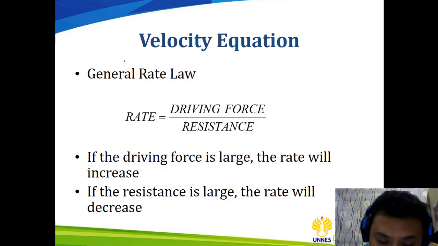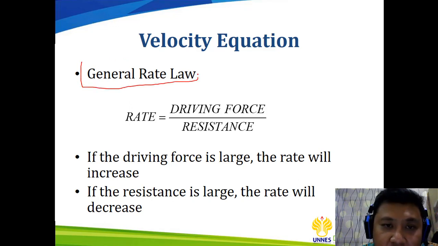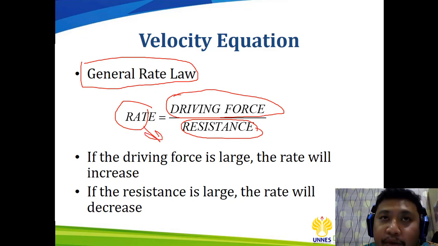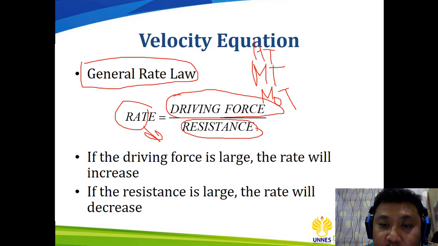So this is the general rate law equation. Rate is the driving force divided by the resistance. Rate here can be the rate of mass transport, heat transport, and also momentum transport.